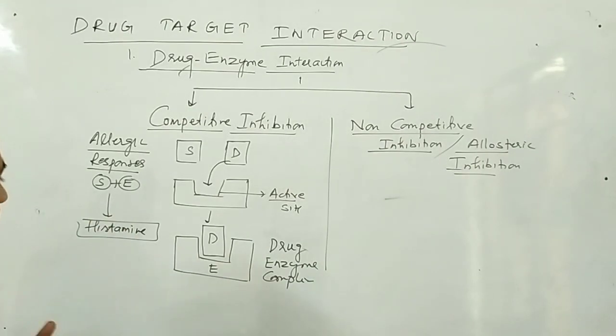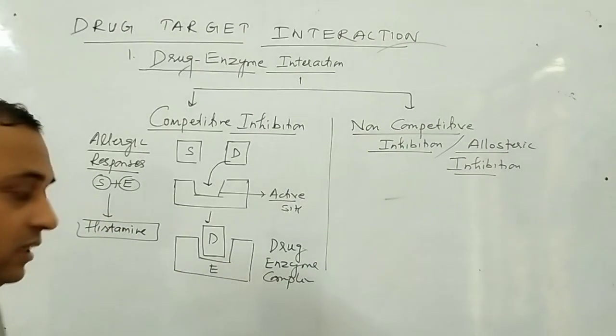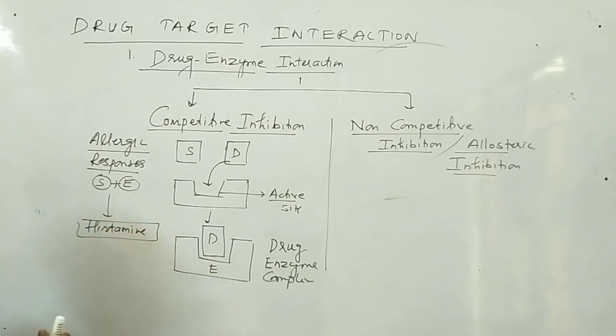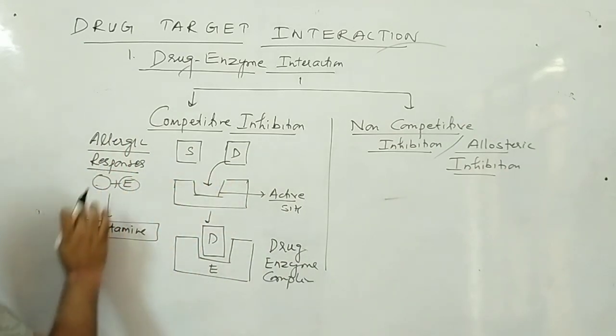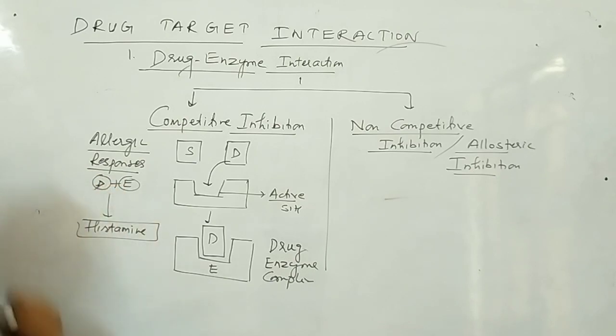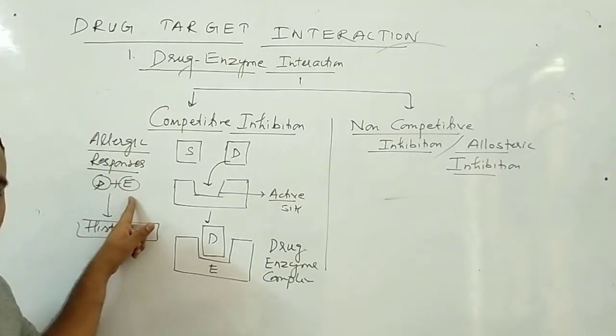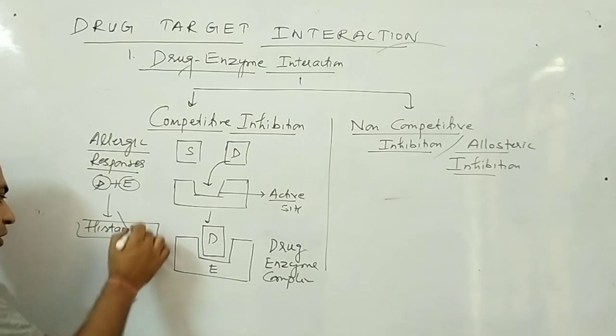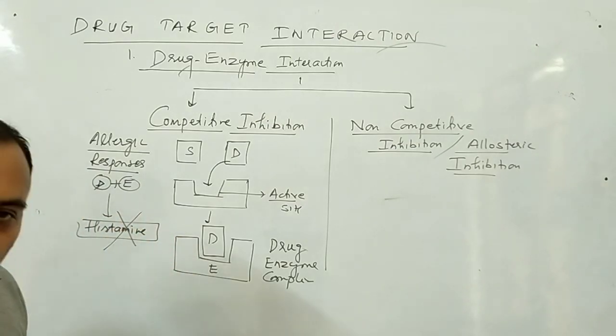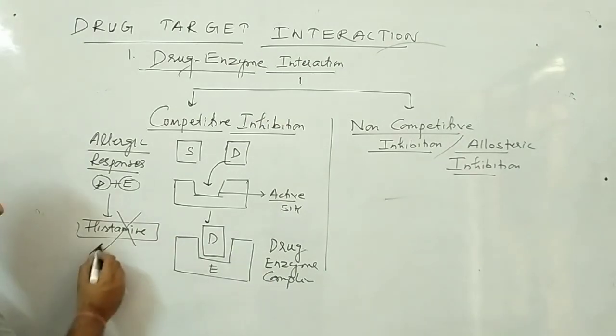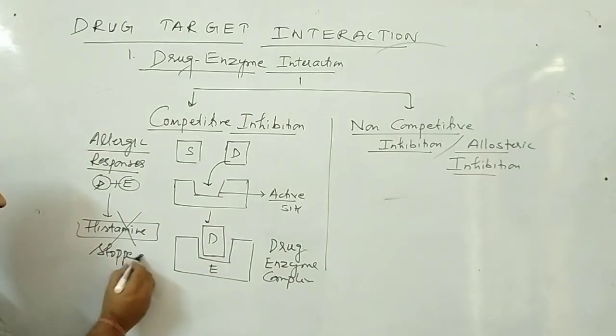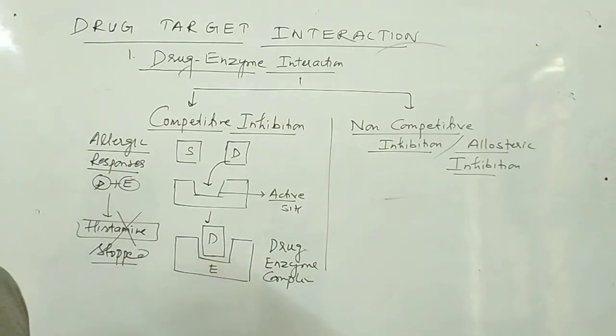So if I take the medicine, then that particular medicine or drug, what works? In place of this substrate, what comes? Drug. It will combine with the enzyme. Clear? And automatically stops the functioning of the enzyme, due to which the production of histamine gets stopped. Clear? And a particular disease is cured.